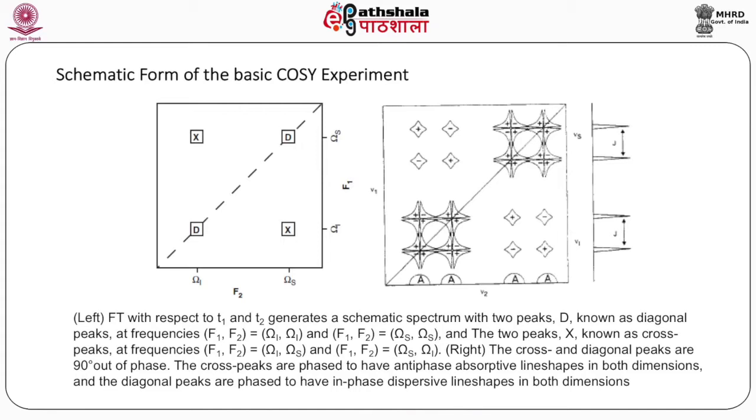And in the right, the shapes of the peaks are shown. The cross and diagonal peaks are 90° out of phase. The cross peaks are phased to have antiphase absorptive line shapes. Antiphase means when there are two lines, one is positive and another one is negative. So that is antiphase, and these lines are absorptive, as we have learned, absorptive and dispersive line shapes. So the cross peaks are phased to have antiphase absorptive line shapes in both dimensions, and the diagonal peaks are phased to have in-phase dispersive line shapes in both dimensions.